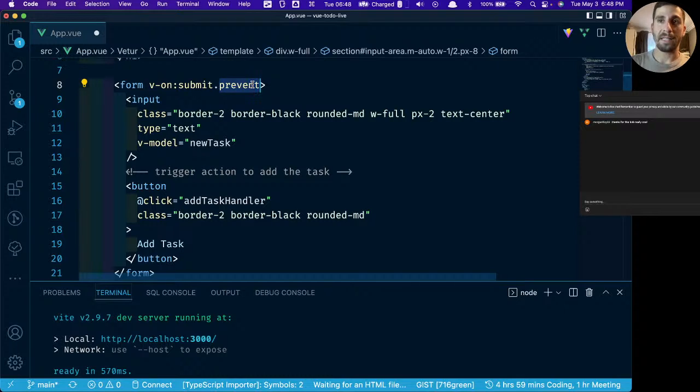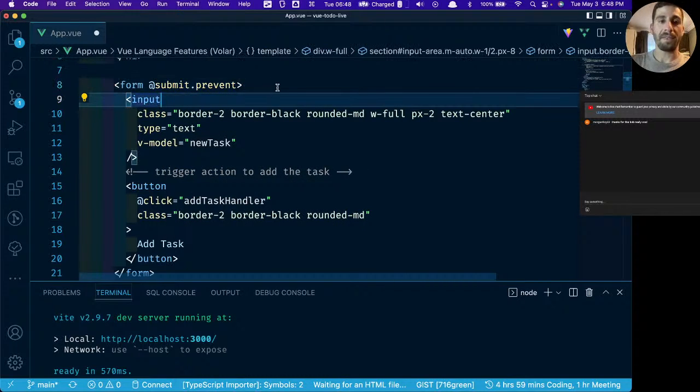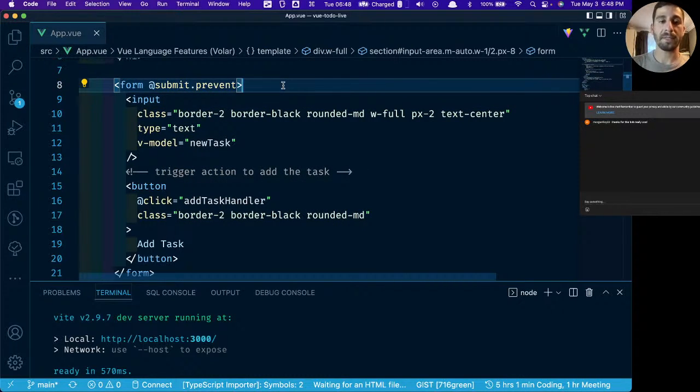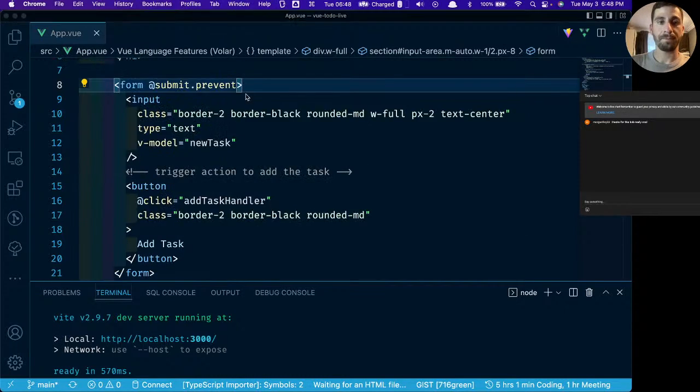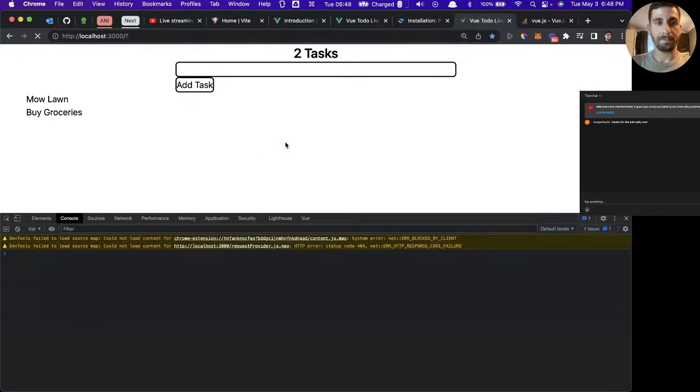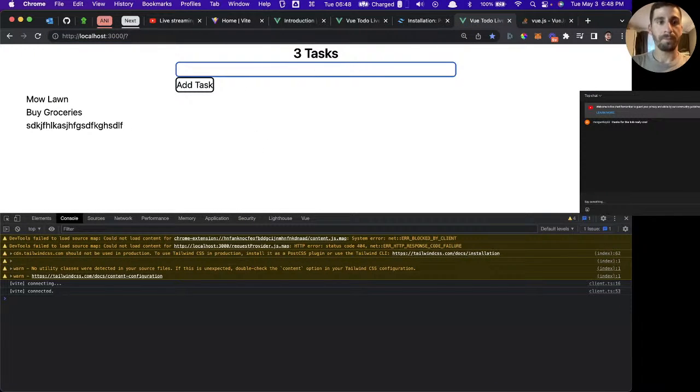If you're familiar, like I said, with React or with just vanilla JavaScript with the DOM manipulation, you would normally do this by having an event that's generated when the form is submitted, and then you would pull that event object, and then you would call the preventDefault method in there. So it's really nice to be able to do this right from within the template. And we could change this v-on to the @ symbol, and that will do the same thing. Anytime you have v-on, you can replace it with the @ symbol. You're going to get the same exact effect. So now if we try this again, we hit enter, and there we go.